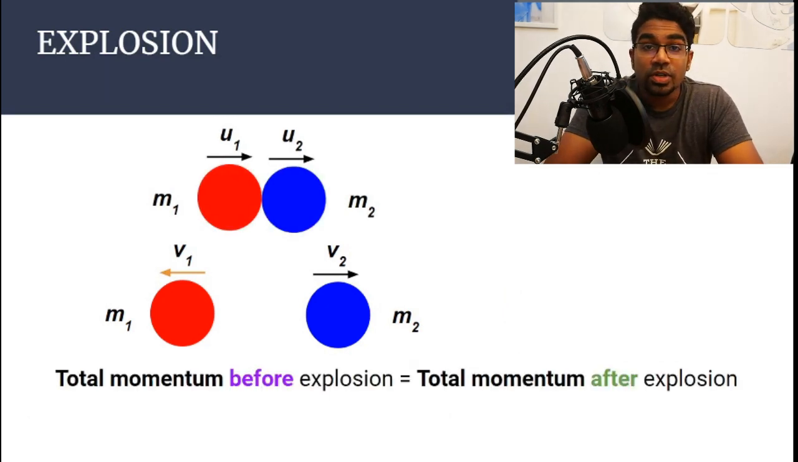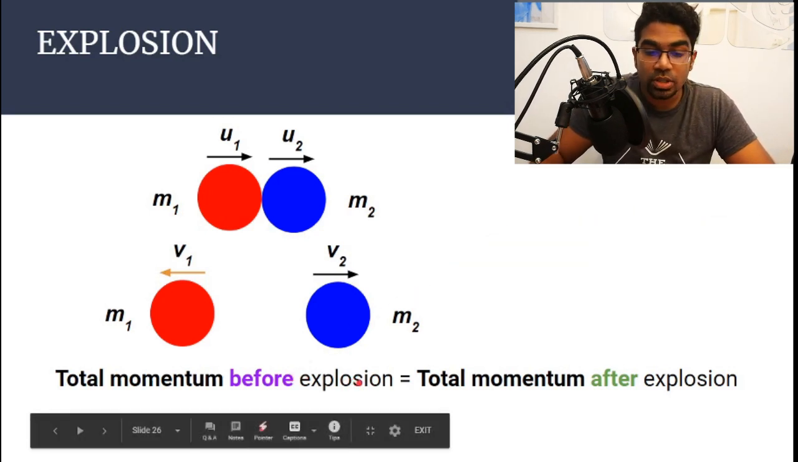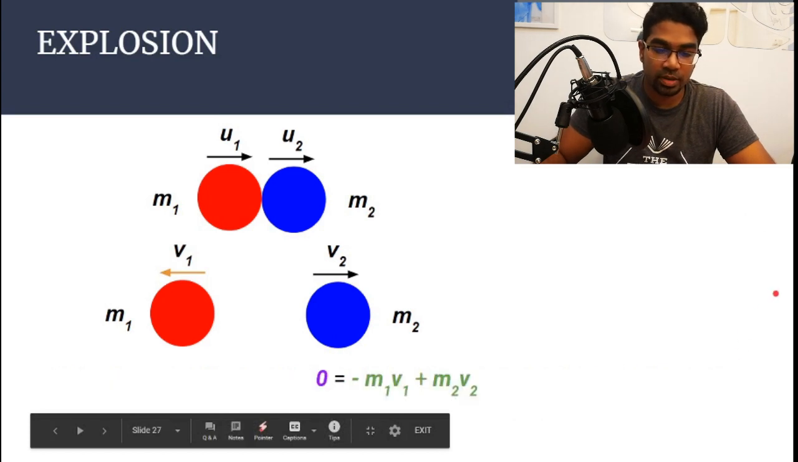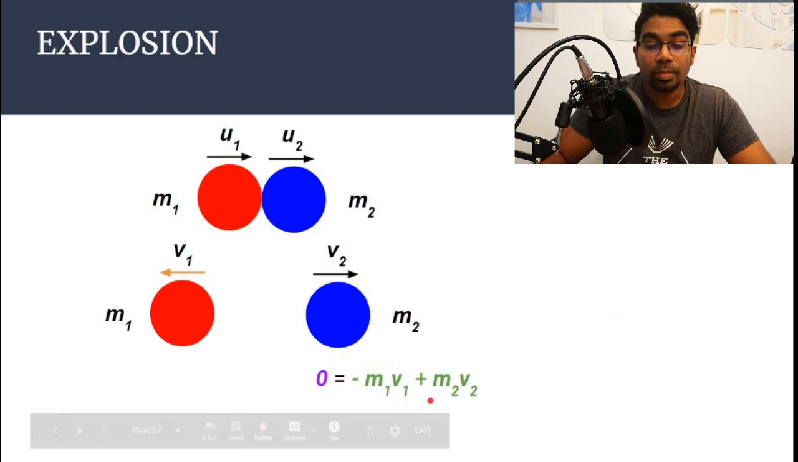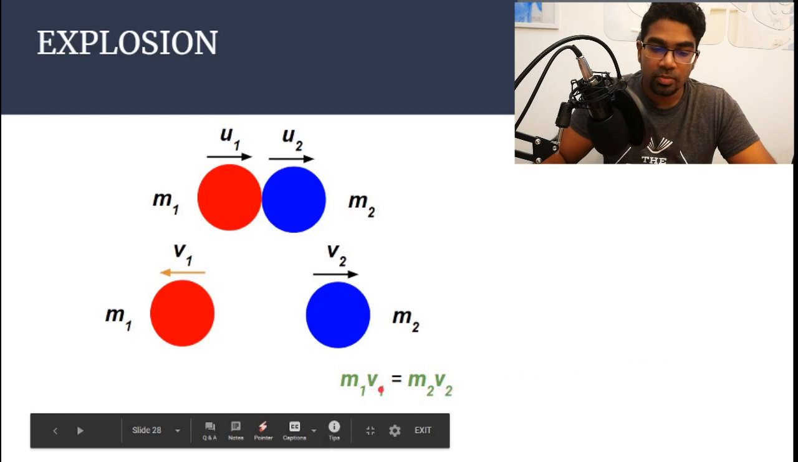By the principle of conservation of momentum again, total momentum before the explosion must be equal to total momentum after the explosion. And so when we substitute, we get 0 equals negative m1v1 plus m2v2. And when we rearrange this formula, we simply get m1v1 is equal to m2v2.